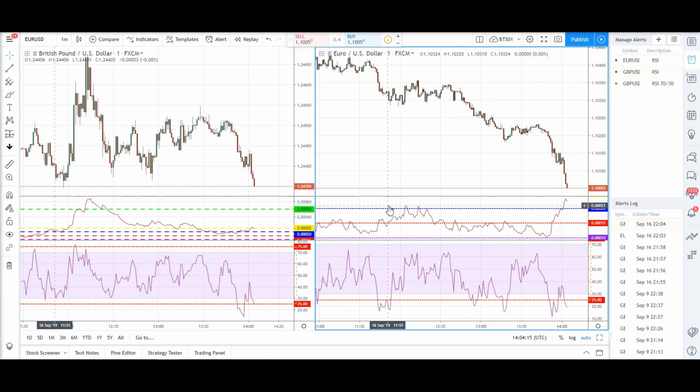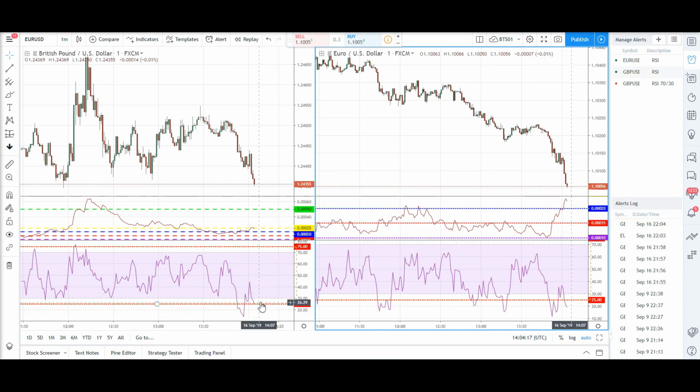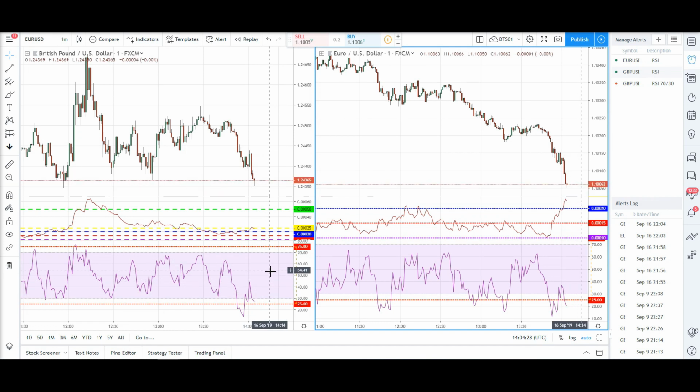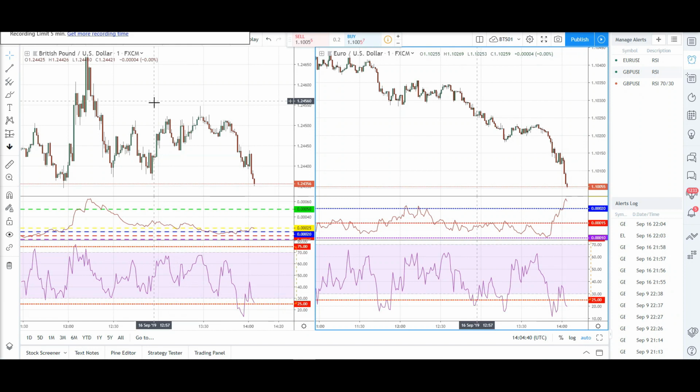Oh, hold on. Right now we also have an alert for GBP USD. GBP USD is going to break the 25 RSI. You can see the chart on your left. For the ATR situation, we'll be holding ATR because it's still between the blue and the yellow zone, and the market structure is trending. So trending plus holding ATR, we most likely are going to use settings D.